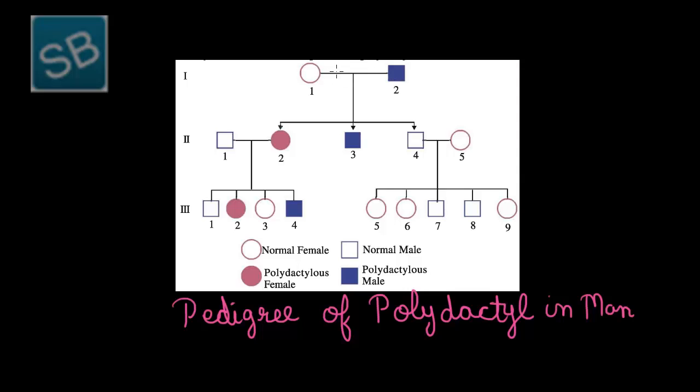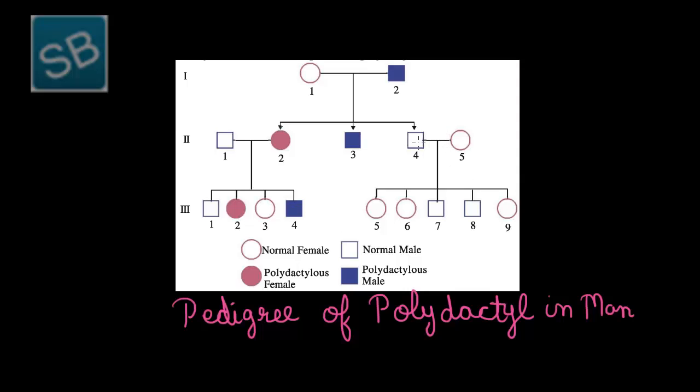So here a cross is arranged between a normal female and a polydactyl male. Such a cross gives three states, that is polydactyl female, polydactyl male and a normal man, which is then further crossed in such a manner that the polydactyl female is crossed with the normal male, which results in a 50:50 ratio. That is, 50% of the humans obtained in the third generation are normal, while 50% are polydactylous. And these 50% include both normal male and female, and polydactylous female and male.